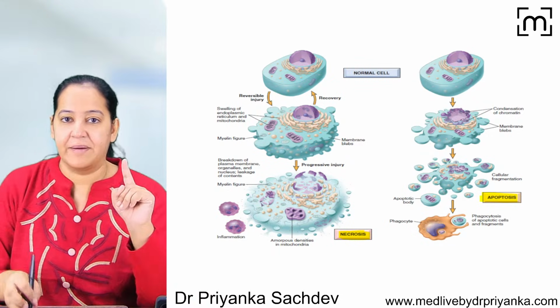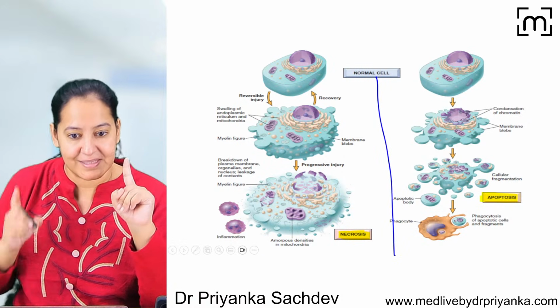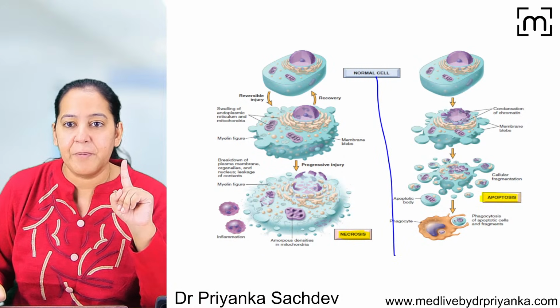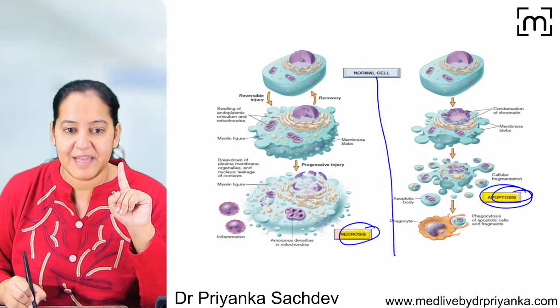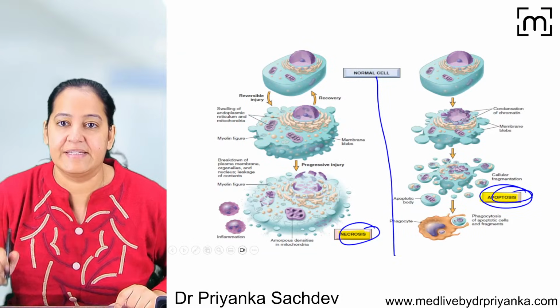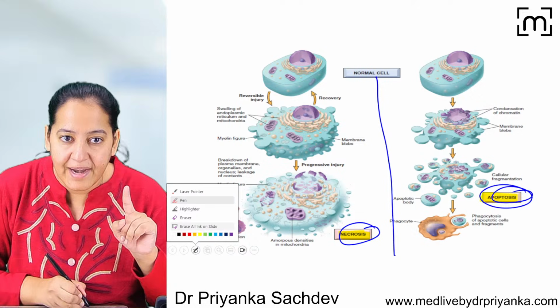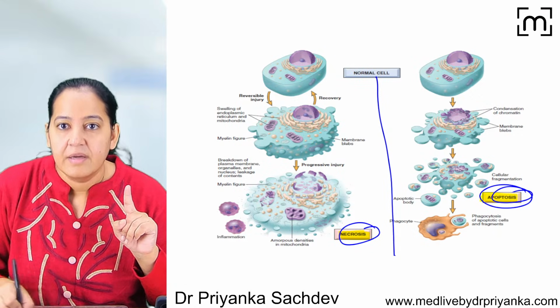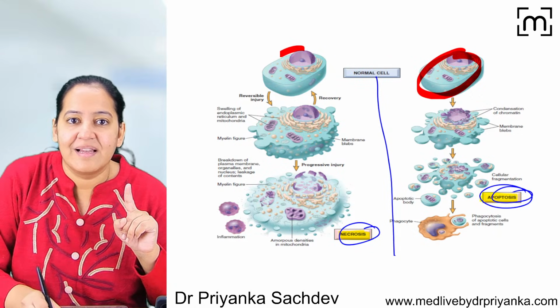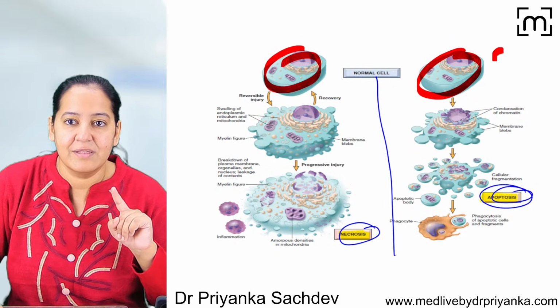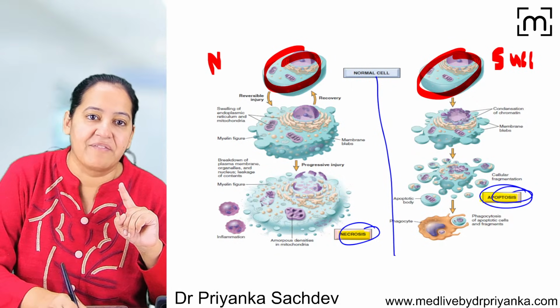You can see the two diagrams. You can understand apoptosis and necrosis here in the diagram. Can you see this is apoptosis? Can you see necrosis? The same thing which I taught you, you can see here. See this cell? I want you to highlight this cell. Can you see this cell? This is a normal cell. Can you see this cell? This is a normal cell. So here the suicide will take place and here the murder will take place.